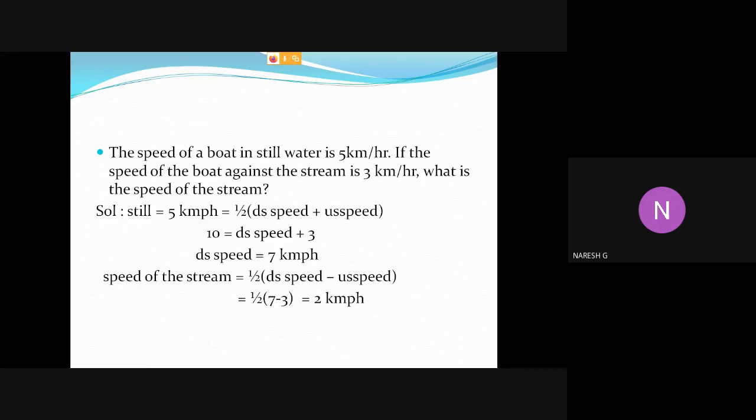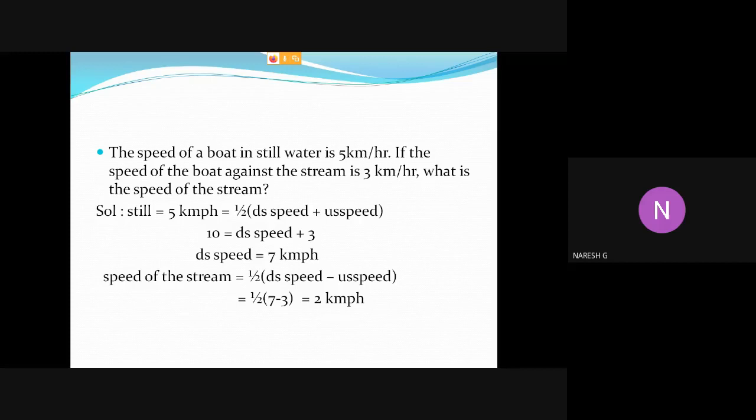So to calculate the downstream speed, we have to use the still value. Here they gave the upstream speed value, but we don't know the downstream speed. So we apply the formula: still equals half into downstream speed plus upstream speed. Because they gave the still value and upstream speed value, we have to calculate the downstream speed.